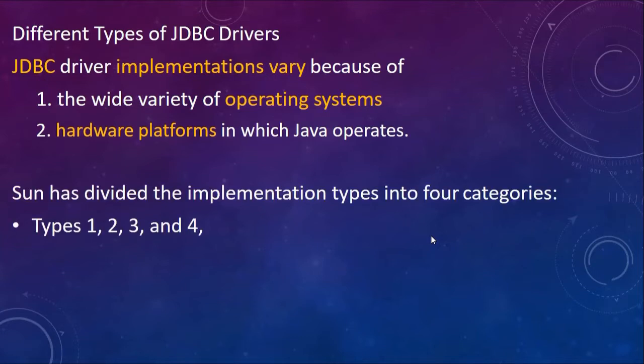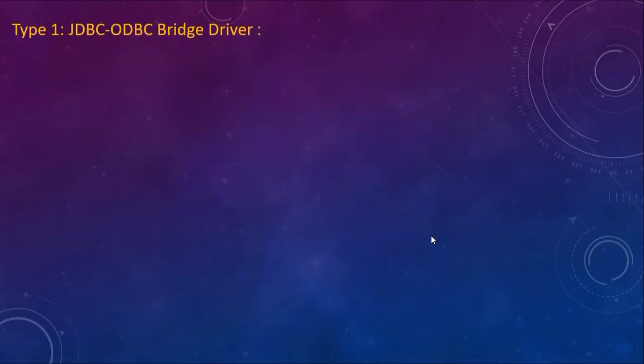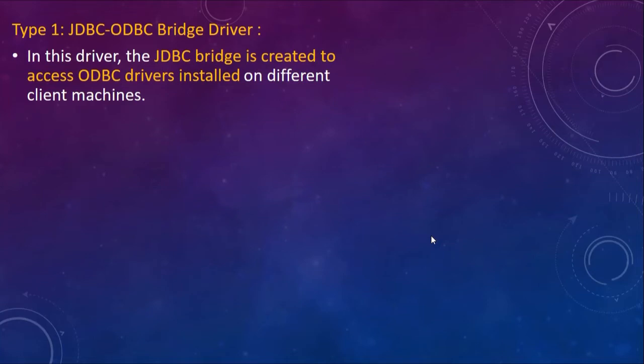Now Sun has divided the implementation type into 4 categories: type 1, type 2, type 3 and type 4. So let us briefly see what the different types of JDBC drivers are. Type 1 driver is called a JDBC ODBC bridge driver. In this driver, the JDBC bridge is created to access ODBC drivers installed on different client machines.